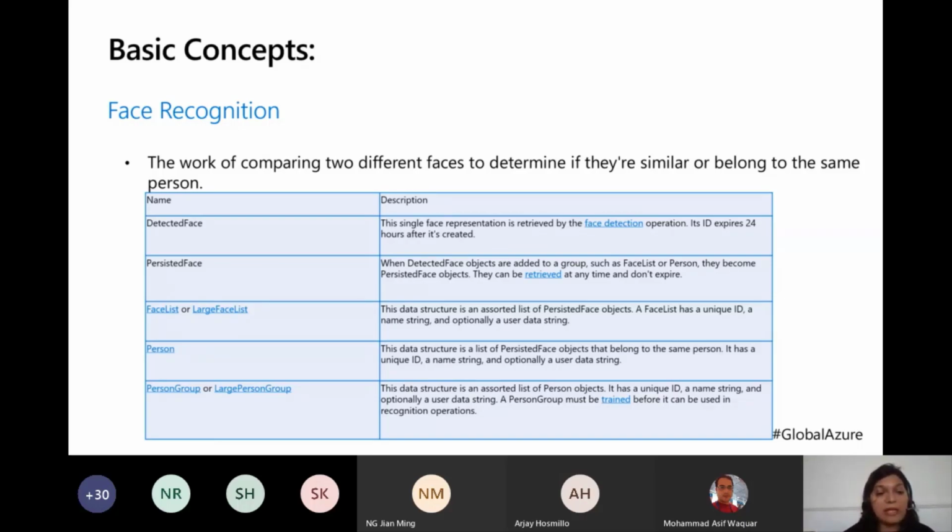In the same way, there is a person group or a large person group. These are the data structures which are returned and iterated for face recognition using the API. The first time face detection happens, that face is stored as a detected face. When we keep adding detected faces to a group, such as a person list or a face list, those become persisted faces.